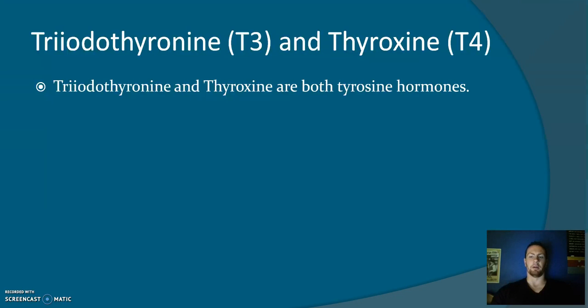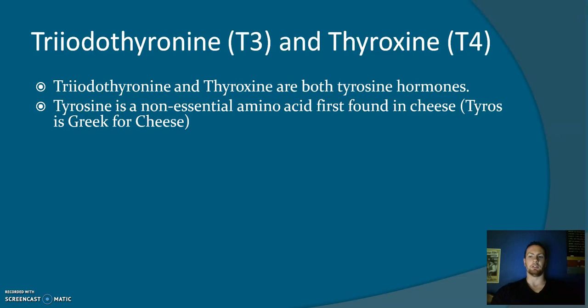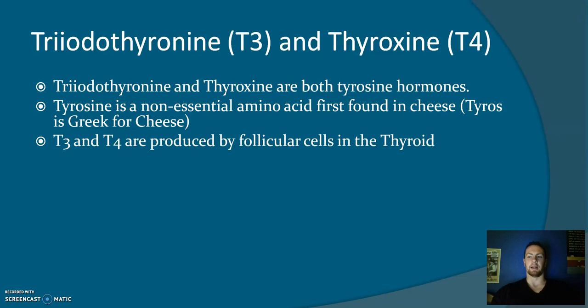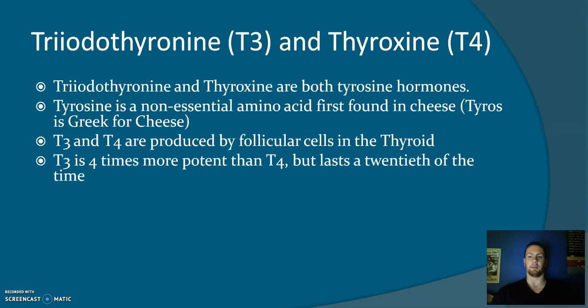T3 and T4 are both tyrosine hormones. Tyrosine is a non-essential amino acid which was first discovered in cheese. Tyros is the Greek word for cheese. T3 and T4 are produced by follicular cells in the thyroid. T3 and T4 have similar roles, however T3 is 4 times more potent than T4. However, T3 lasts roughly a 20th of the time.